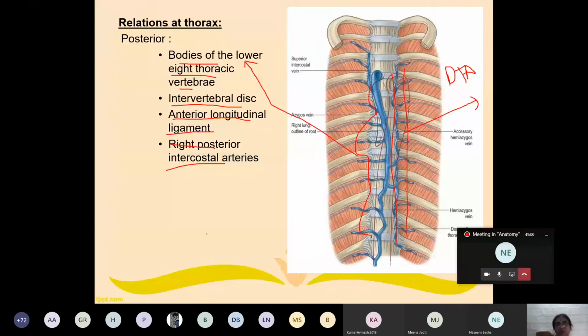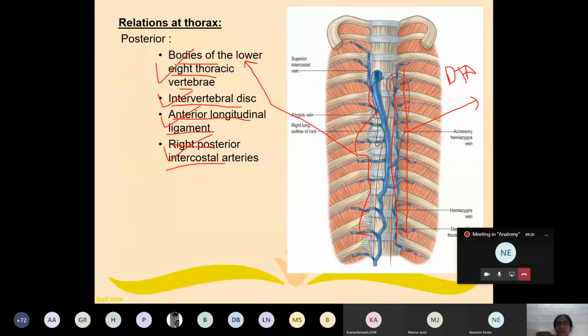So what are the structures related posteriorly in the thoracic region? Number 1, bodies of the lower 8 thoracic vertebrae. Between the vertebrae, there is an intervertebral disc. In front of the vertebral body, what is there? Anterior longitudinal ligament. And in addition, there is the right posterior intercostal artery, not the left. Why?